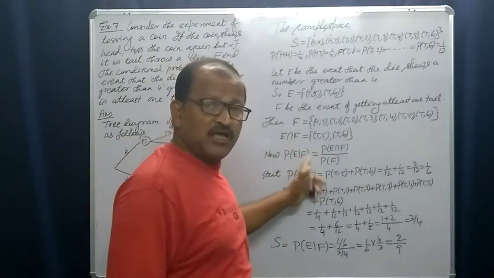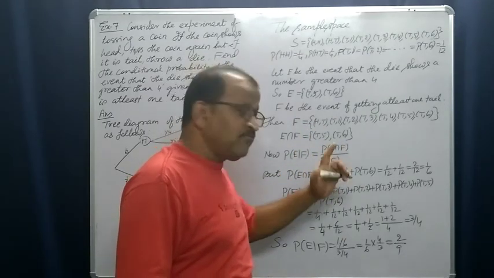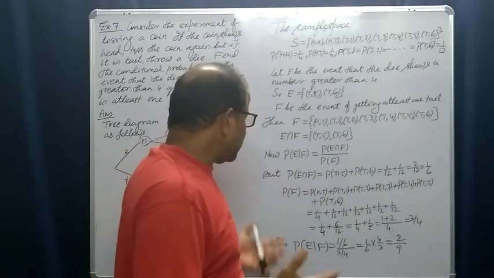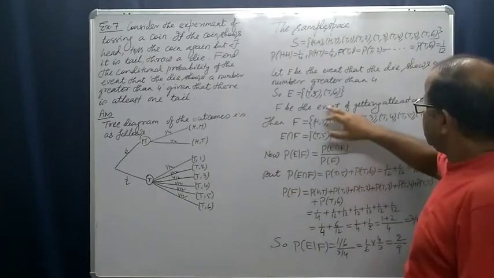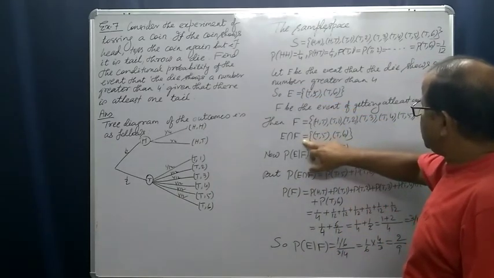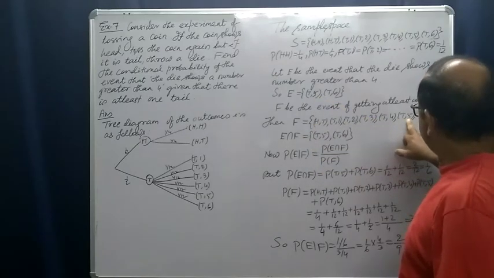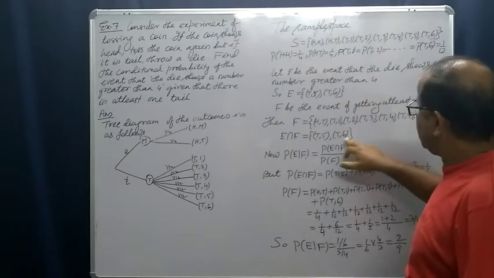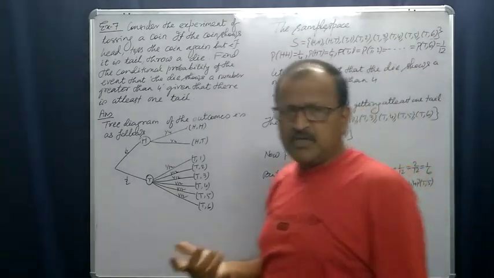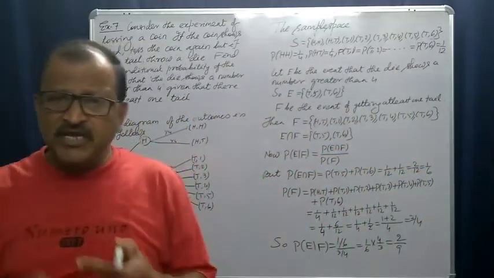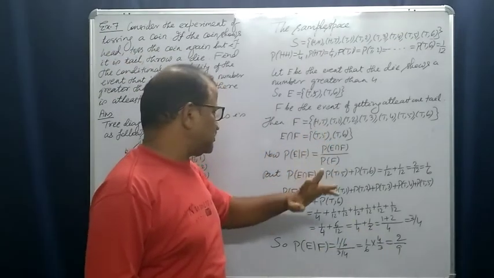What is this formula? Probability of E intersection F by probability of F. So let us find out E intersection F. It is T5, whether it is there or not. Yes, it is there. T6, it is also there. So E intersection F is this, which is equal to E also. Here E is a subset of F. So E intersection F is E, right? It is this, which has two elements.